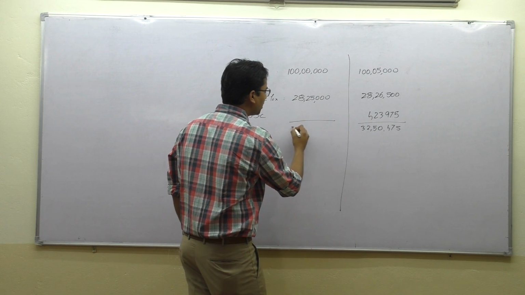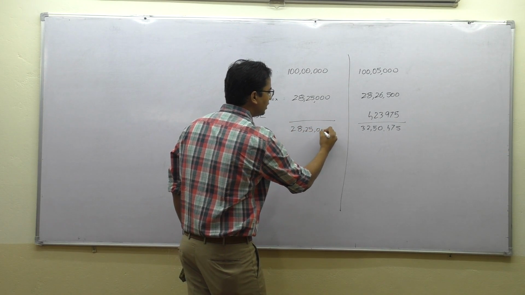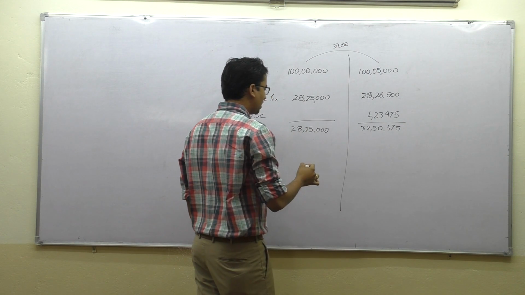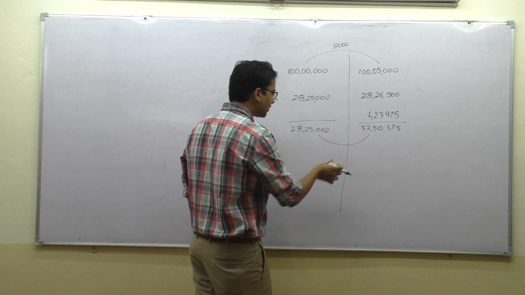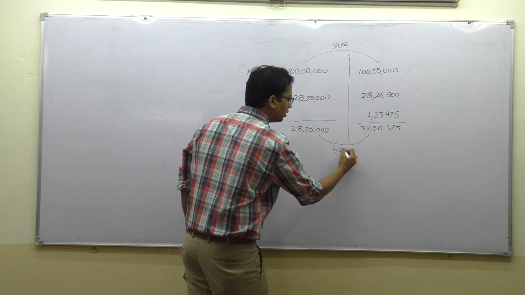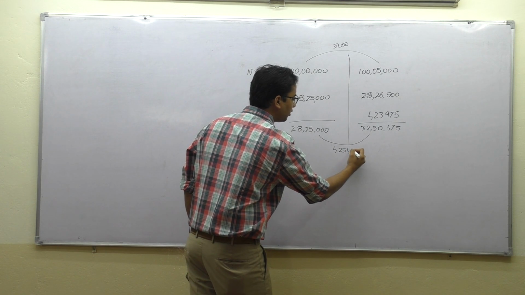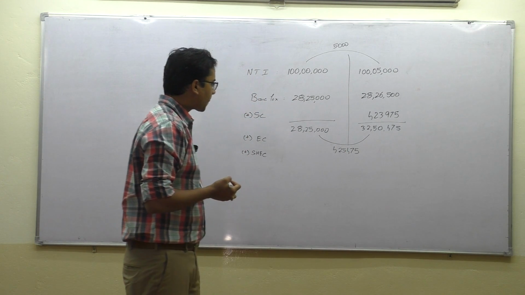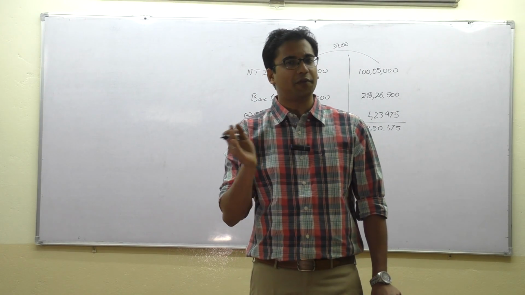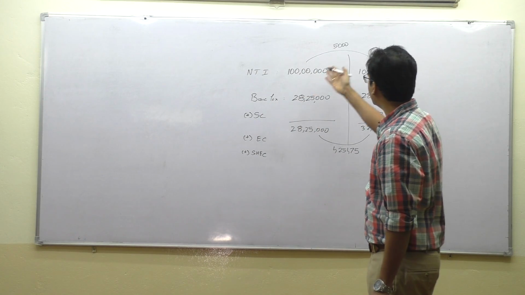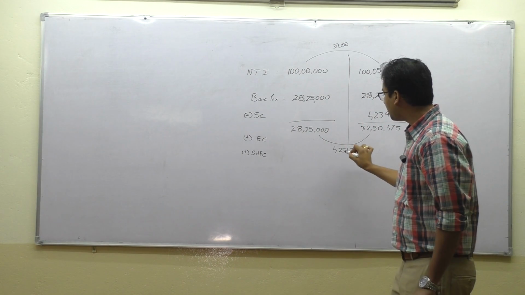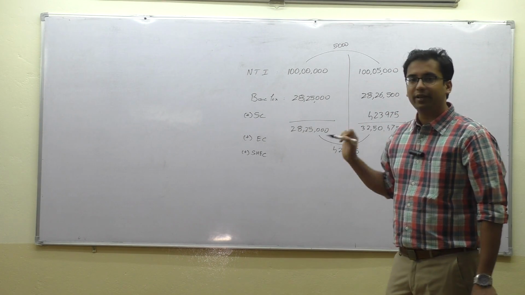And have you noticed one thing? Just because of an increase of how much? 5,000 rupees. How much is the addition in the tax? Do this minus this and tell me. 4,25,470. Is this fair? Do you think it is fair? By no means of imagination, just because an individual has earned 5,000 as compared to an individual earning exactly 1 crore, he ends up flushing out so much more money.